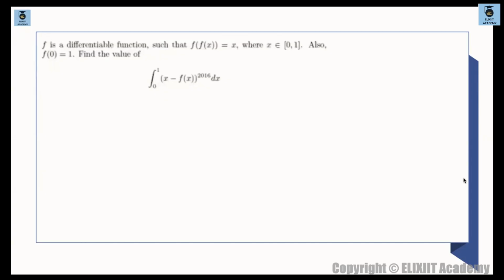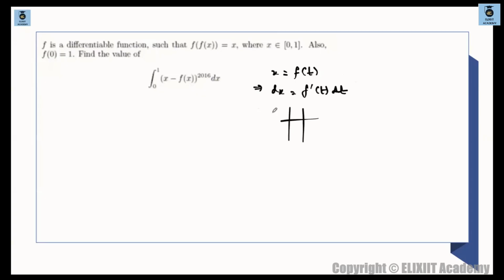That we are having f of f of x is equal to t. Okay, f of f of x is equal to x, sorry. f of f of x is given, f of f of x is equal to x given. तो क्या ले? We have to solve this integral 0 to 1 x minus f of x. So better I take x to be f of t. If I take x as f of t, then dx will be what? dx will be f dash of t dt.